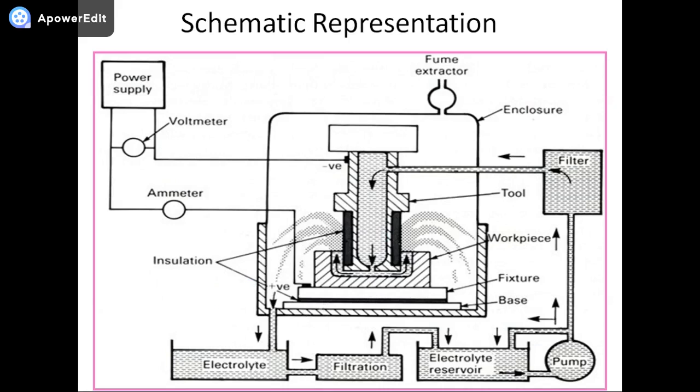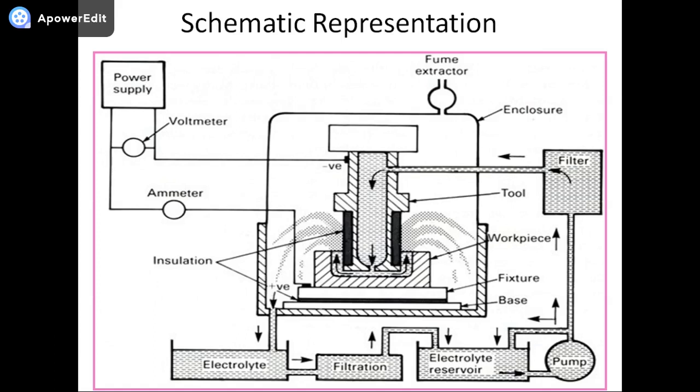The electrolyte continuously flows through this enclosure. The filter is attached with the tool, and the workpiece is connected positively to the power supply, and the cutting tool is connected negatively.